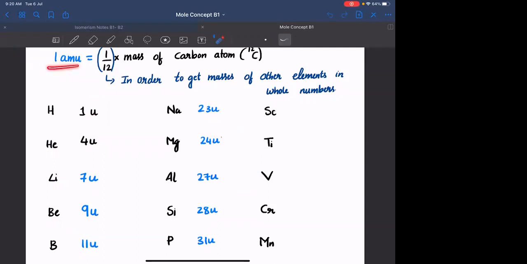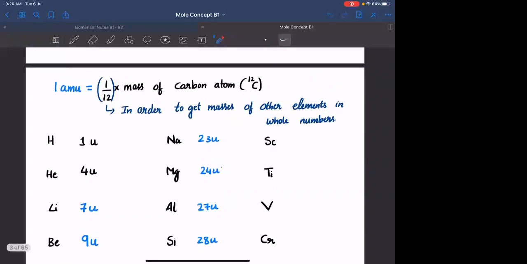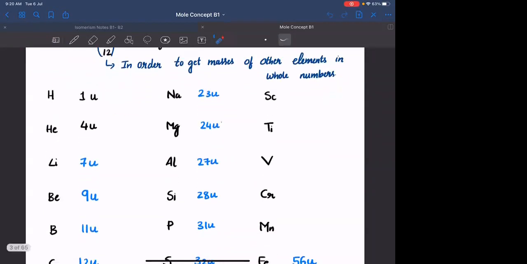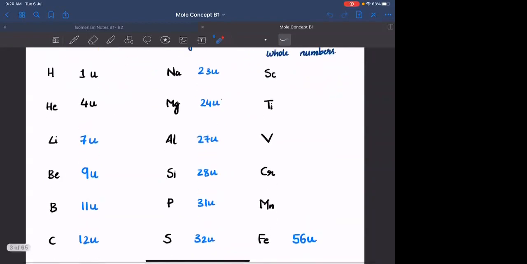If you express this AMU as 1/5 or 1/6, they may not appear as integers. You will get the mass of helium as 4.8 or 4.2, which is again an inconvenient way of remembering things, right? Integers are easy, and moreover calculations also become easy. If you want to multiply or divide, it is easier with integers. Agreed? Clear? So what is the reason for choosing 1/12 mass of the carbon atom as 1 AMU? In order to get masses of other elements as integers. You need to remember atomic masses of elements 1 to 20.